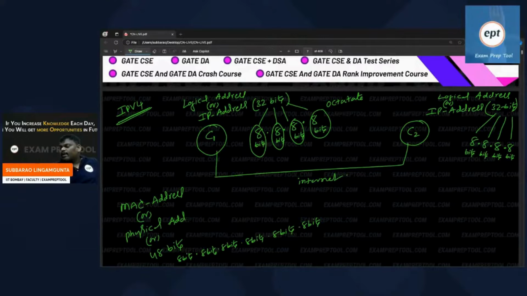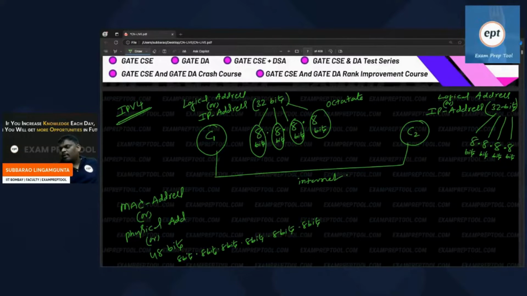Mobile also, mobile number. Inside mobile, everyone has a physical address, but we are not communicating with this. In the computer also, similar. And one more thing, which address is bigger? The problem with the MAC address is it is related to hardware.